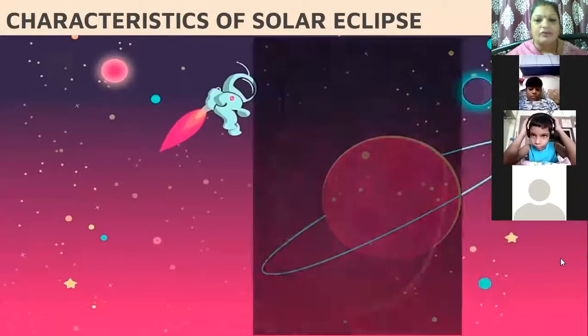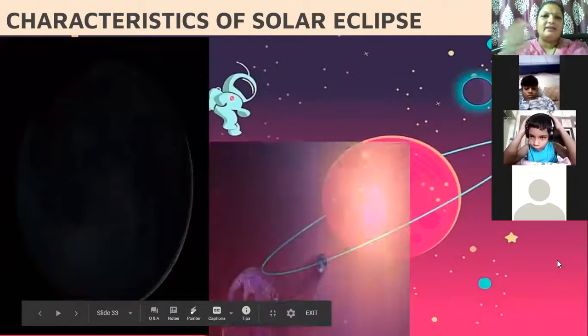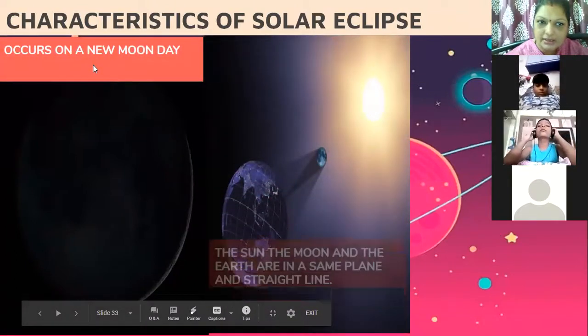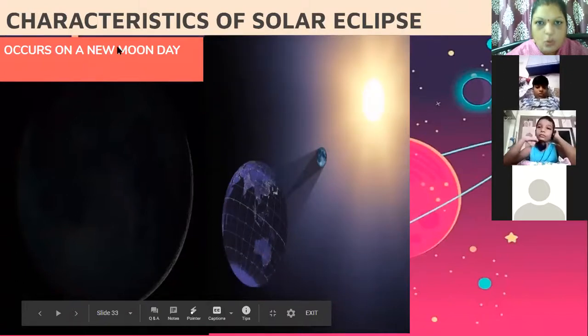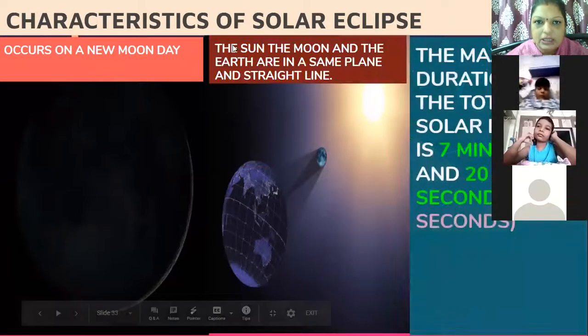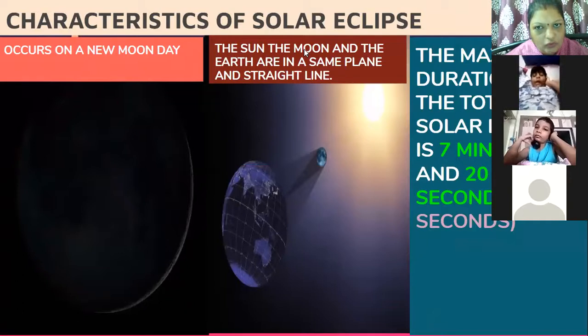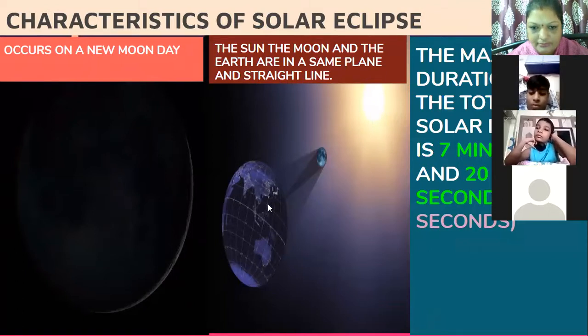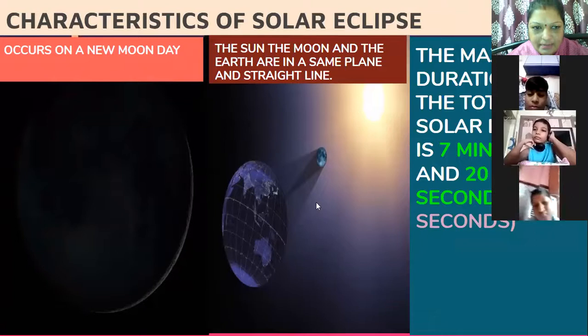Now we have to remember the characteristics of solar eclipse. When does it occur? On new moon day. What happens? The sun, the moon and the earth are in the same plane and they should also be in a straight line. They should have a particular angle. Straight line in the same plane. It occurs on a new moon day.